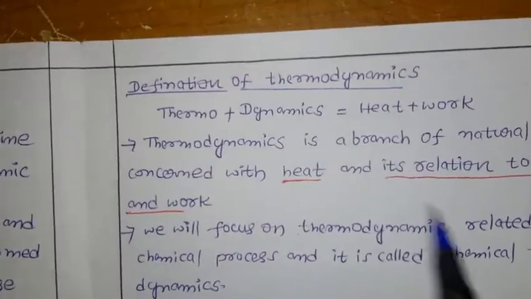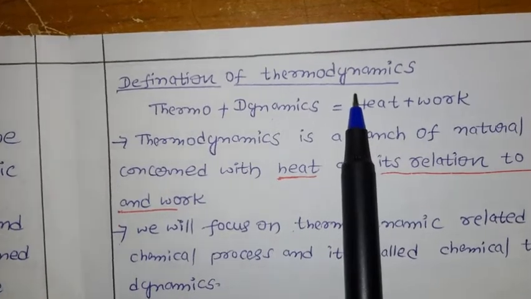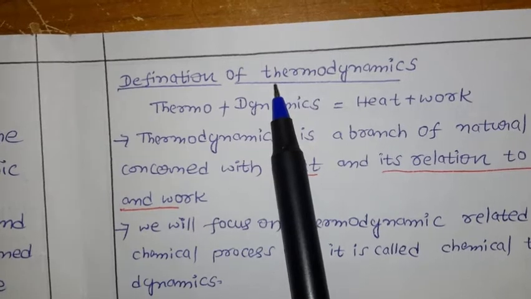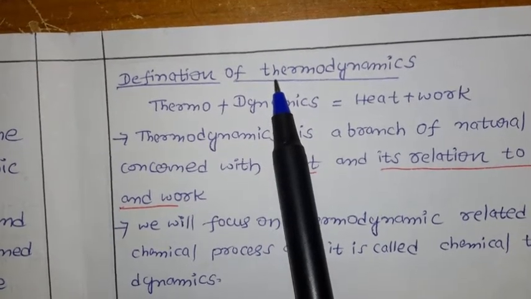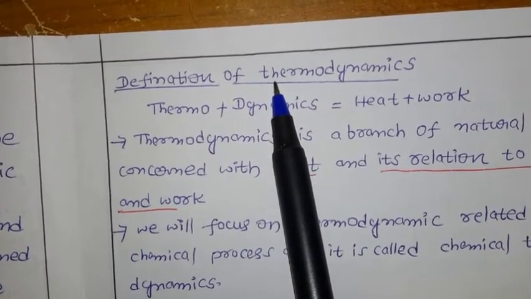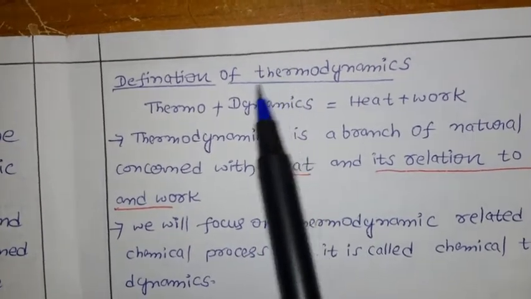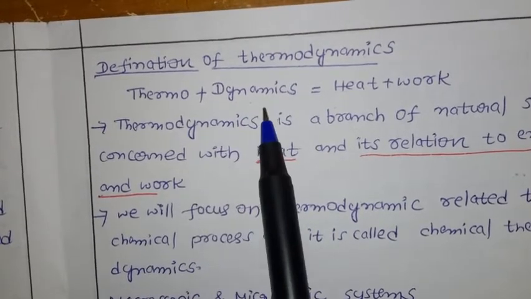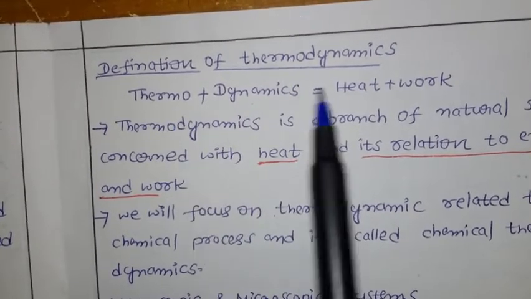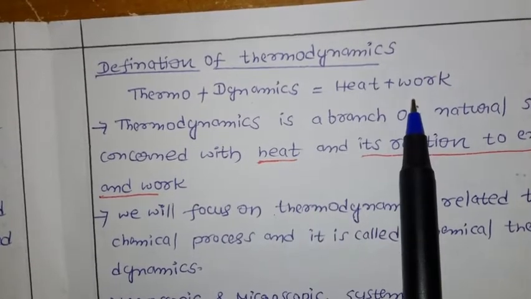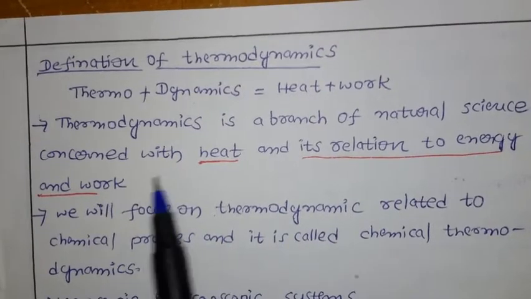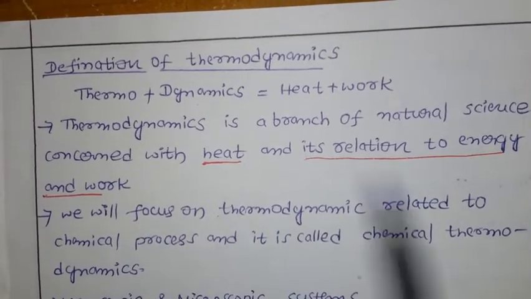Okay. Now come to our topic: the definition of thermodynamics. Already we discussed why we have to learn thermodynamics, because there are various forms of energy transformations that we are going to learn in thermodynamics. Now see the definition of thermodynamics. Here if you see the terminology, thermo plus dynamics equals what? Thermo means heat, dynamics means work. Now thermodynamics is a branch of natural science concerned with heat and its relation to energy and work.